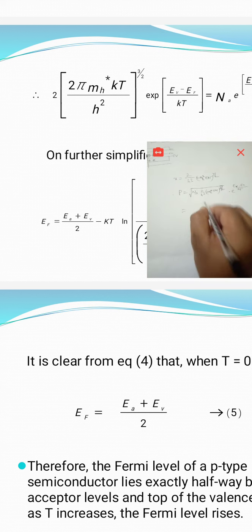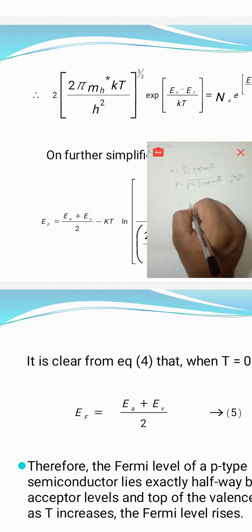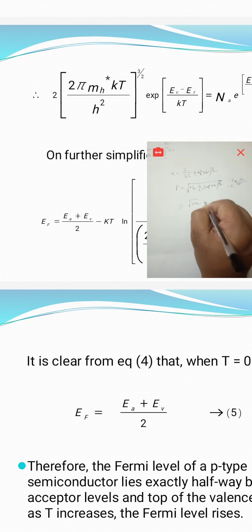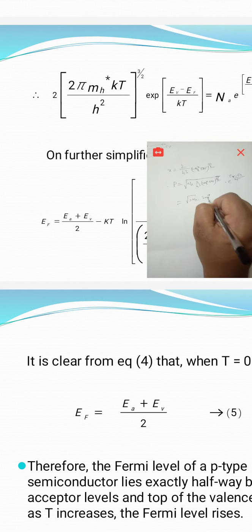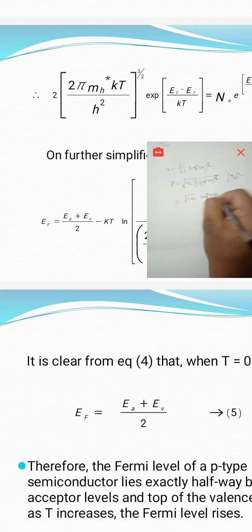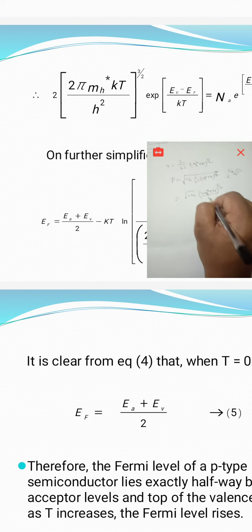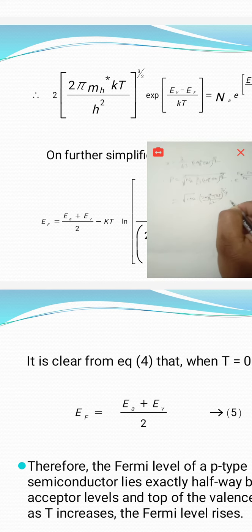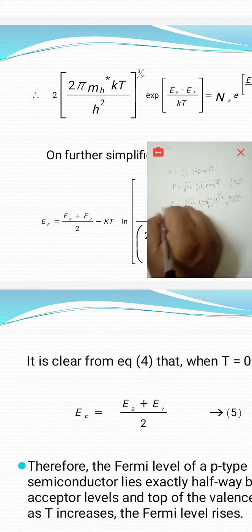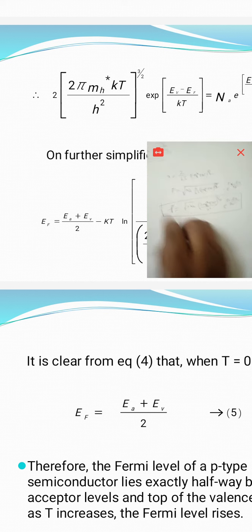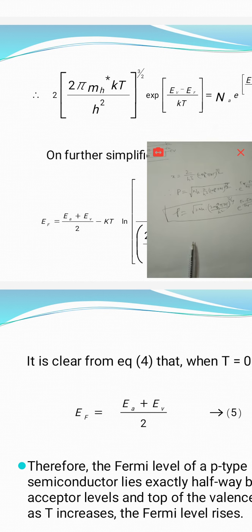That is equal to root 2 NA into (2 pi m_h star KT) whole power 3 by 2, whole power 1 by 2, that is 3 by 4, and here h cube whole power 1 by 2, we can write h square whole power 3 by 4, into e power of (EV minus EA) by, this is the P value, which gives the carrier concentration of p-type semiconductor.